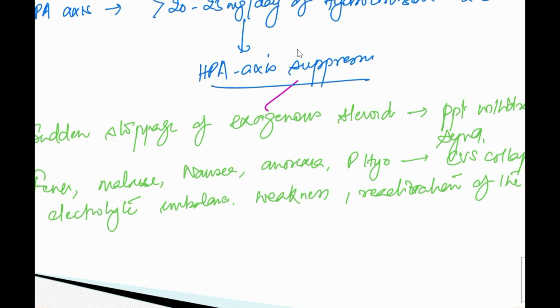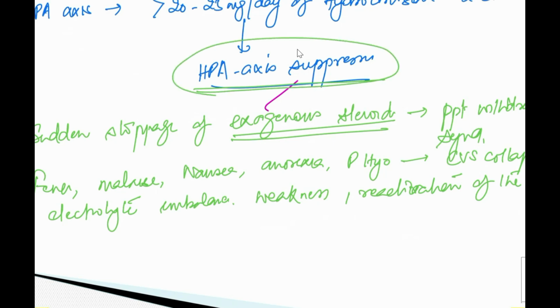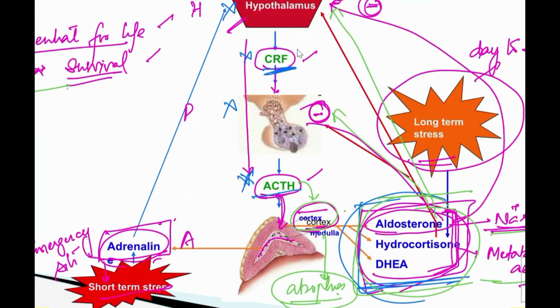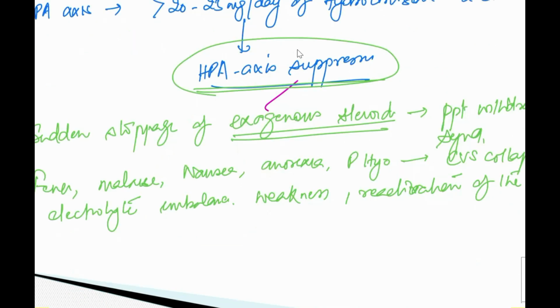So you now know what the HPA axis is, when HPA axis suppression happens, and what the reason is. If you stop the exogenous steroid all of a sudden, because of HPA axis suppression the gland is already not working. It is not going to get any stimulus. So the minimal amount of corticosteroid required for survival, the body is not going to get that. So all these symptoms will be there. Then the patient may go for cardiovascular collapse.